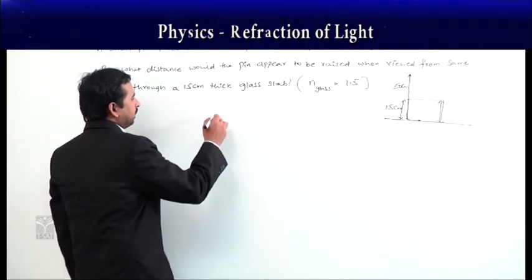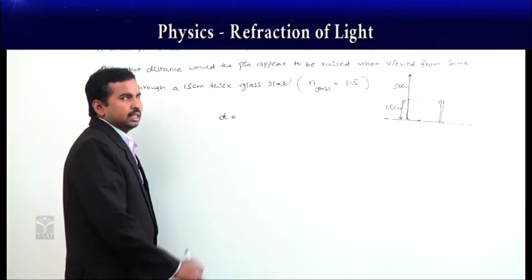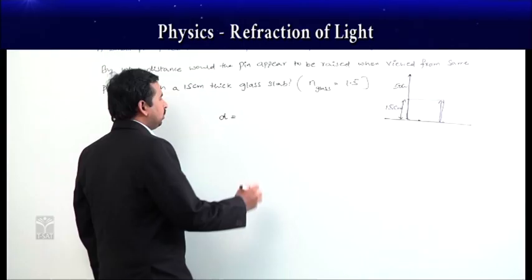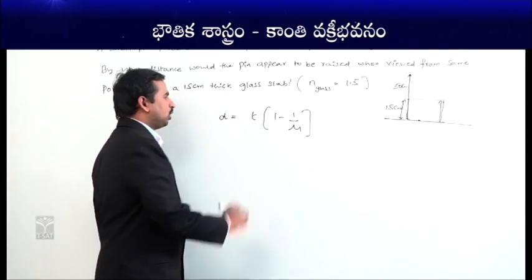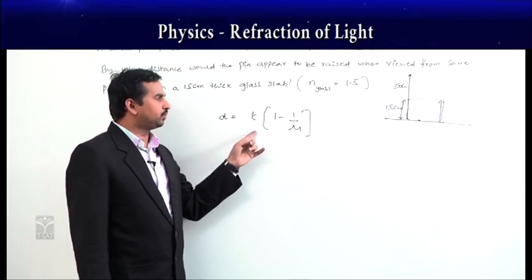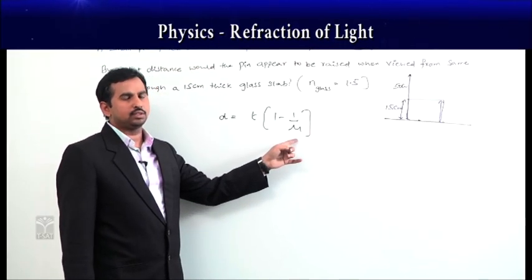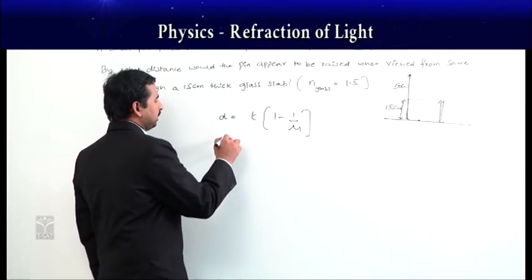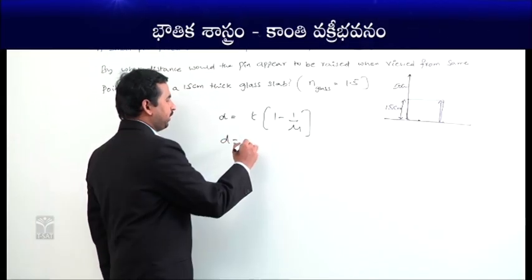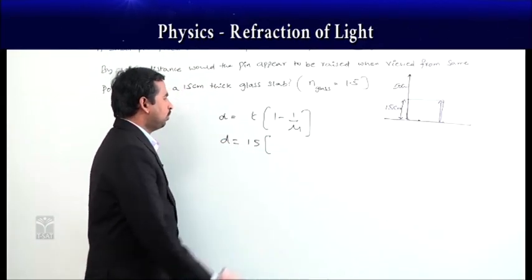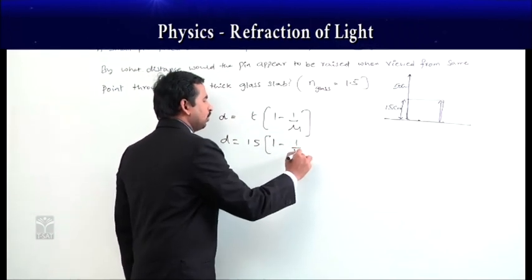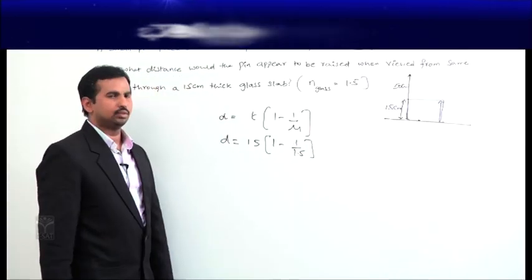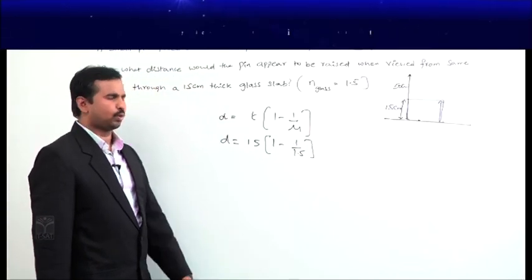And now we already know that D, the normal shift, is equal to T of 1 minus 1 by mu, where D is the normal shift, T is the thickness of the glass slab, and mu is the refractive index of the medium, which is the glass. So D is equal to the thickness, 15 centimeters, of 1 minus 1 by the refractive index, 1.5.